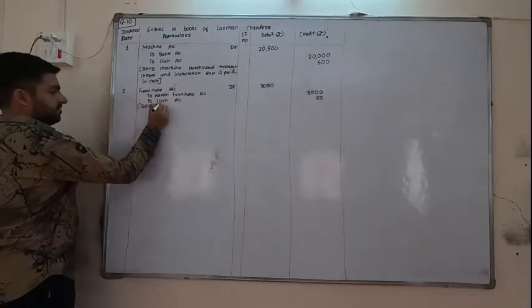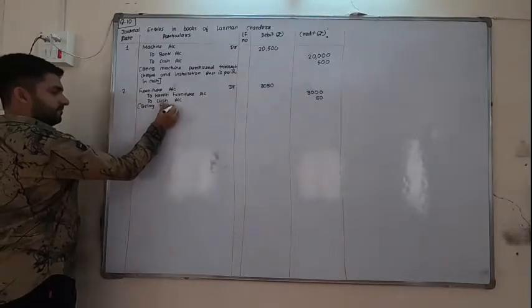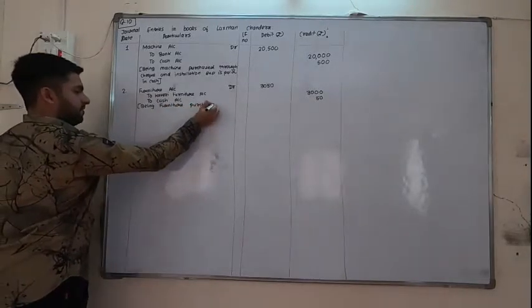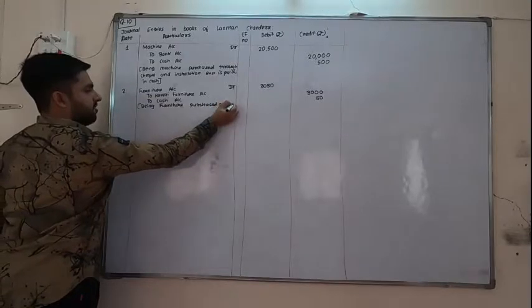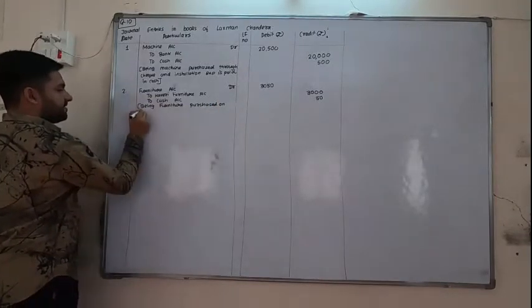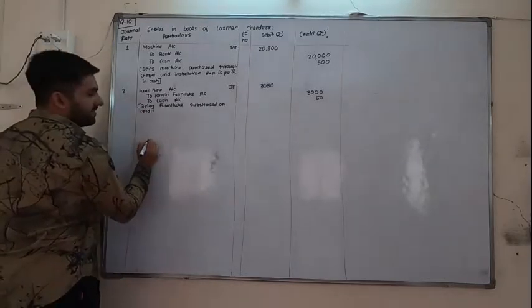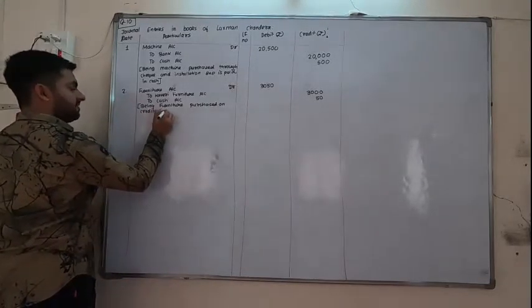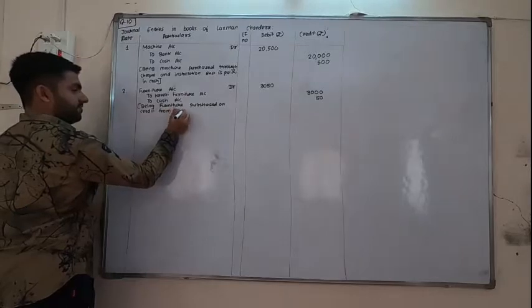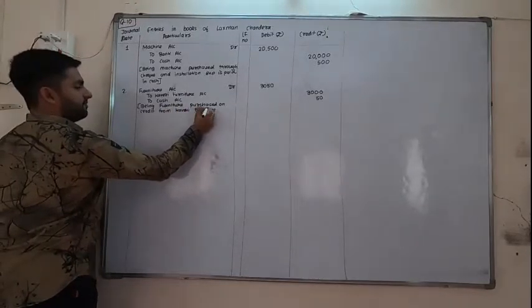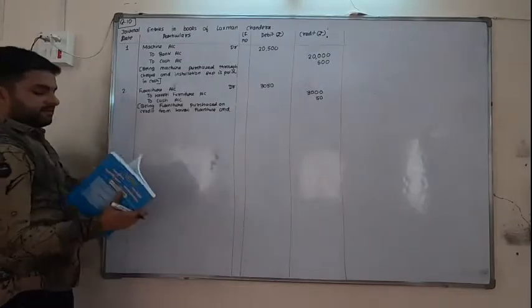B. Furniture purchased on credit. We will mention this because we are writing the name Kaveri Furniture. So we will mention furniture purchased on credit from Kaveri Furniture, and which expense we have paid?